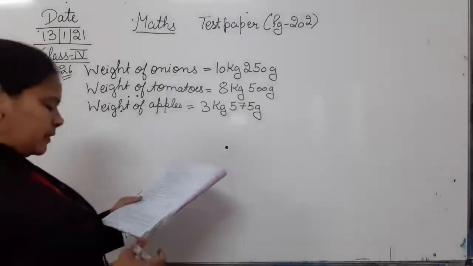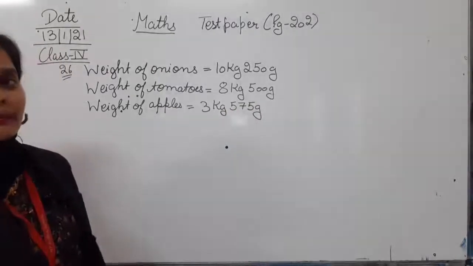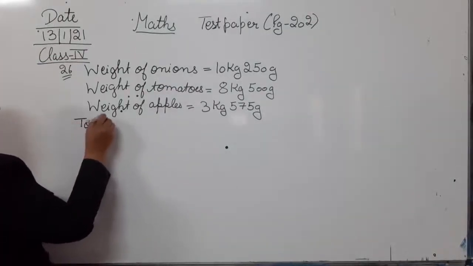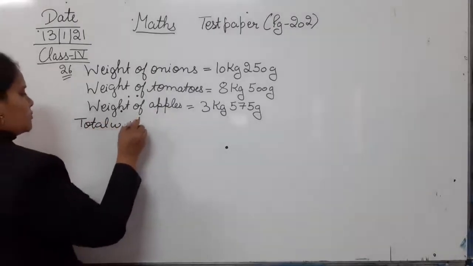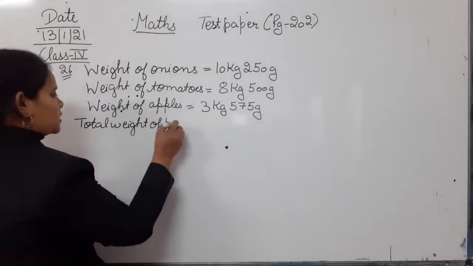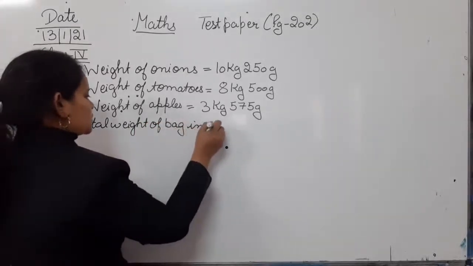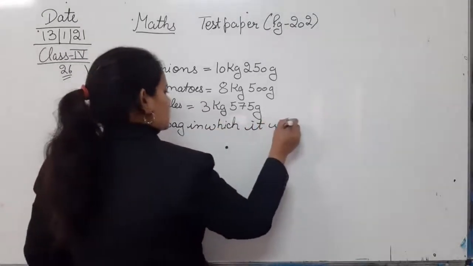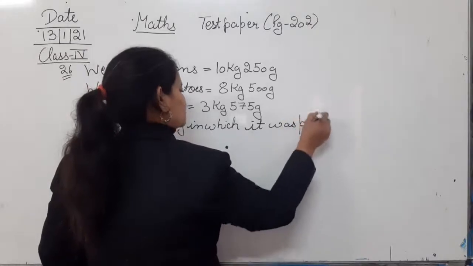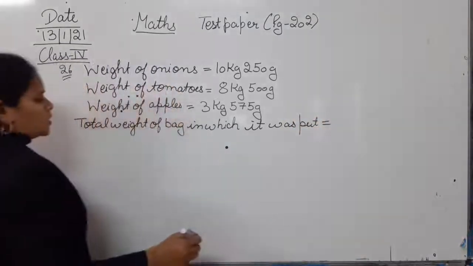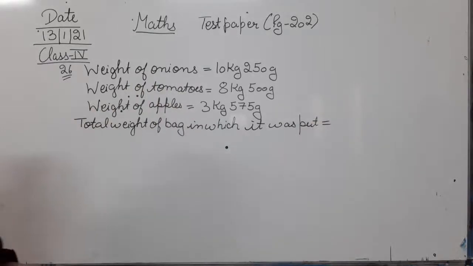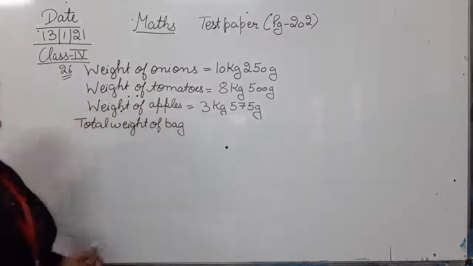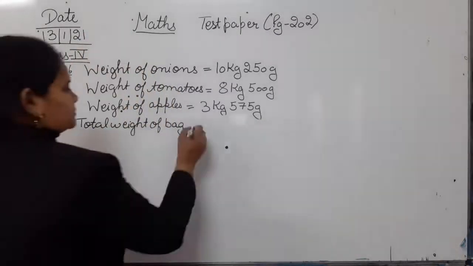Then she put them all in a bag. Now we have to calculate the weight of that bag. Okay. Total weight of bag in which it was put. Or you can simply write total weight of the bag. So here it is already given in the question, so we will just simply write total weight of bag.